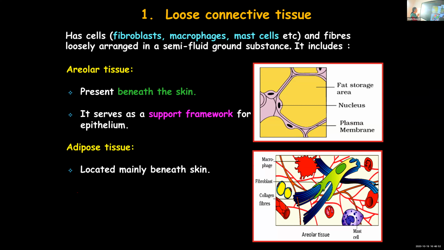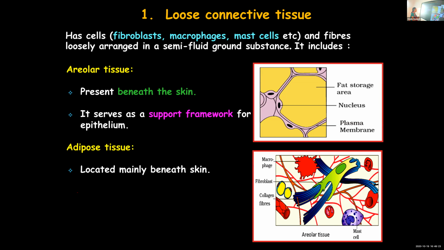So I'll repeat again, areolar tissue is present beneath the skin. And in class 9, I hope you're remembering the points we learned. You find them between the skin and the muscles, around the blood vessels, nerves, and even in the bone marrow. They help in repairing damaged tissues, give support to the internal organs, fill the space inside the organs. Apart from that, they even act as a support framework for the epithelial tissue.